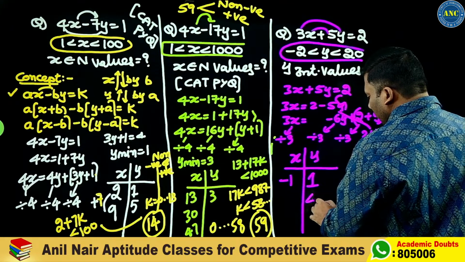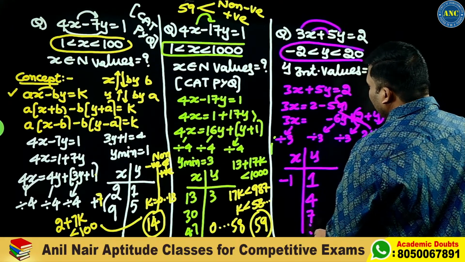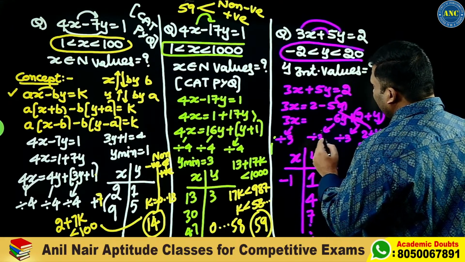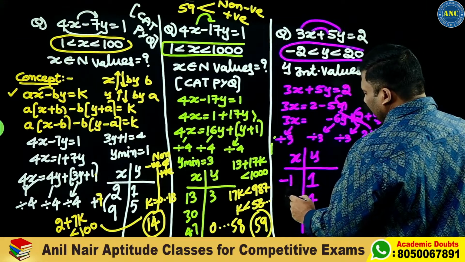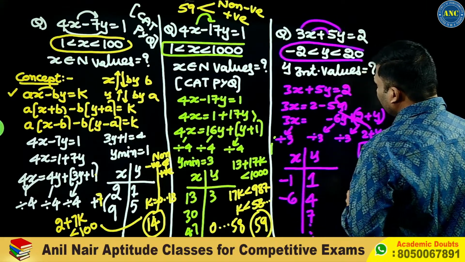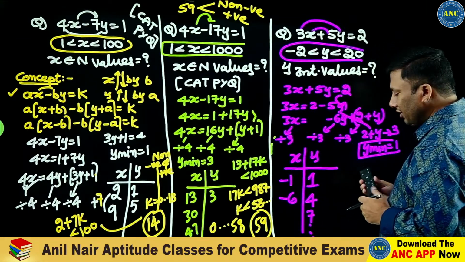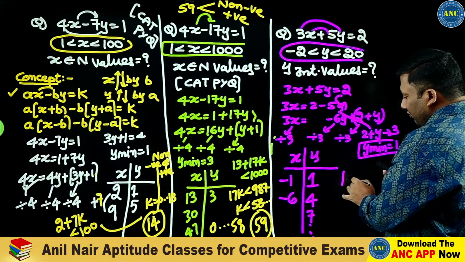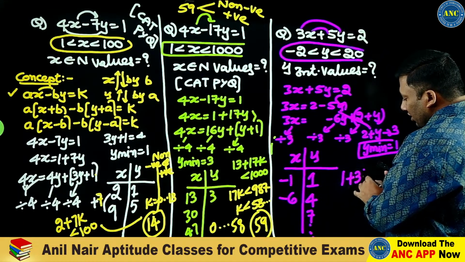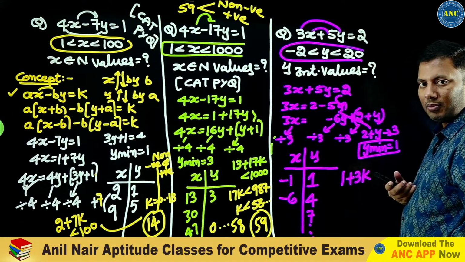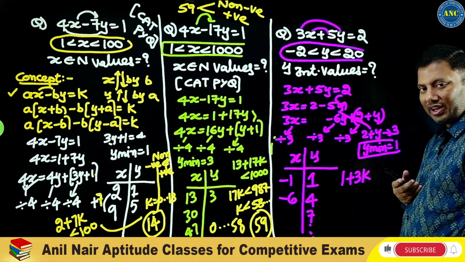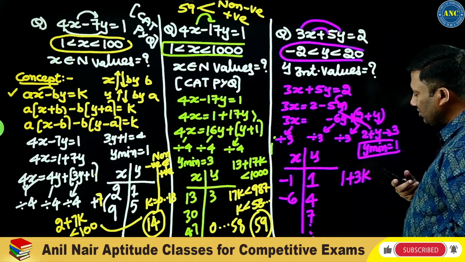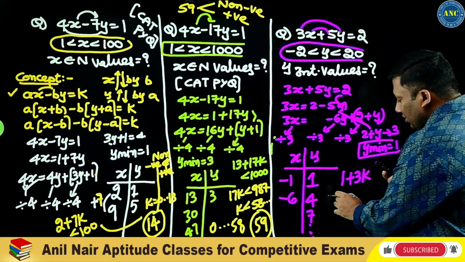That means 1, 4, 7. Y is increasing by 3, and x will decrease by 5. That means the form of y is 1 plus 3k. Are you all with me? 1 plus 3k. Which values are possible?